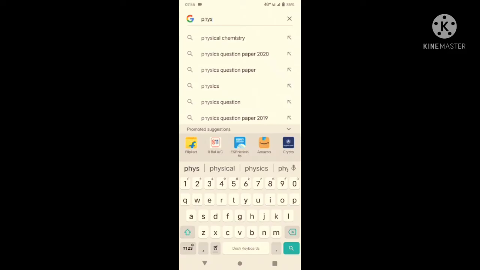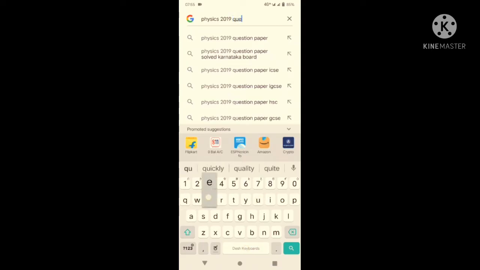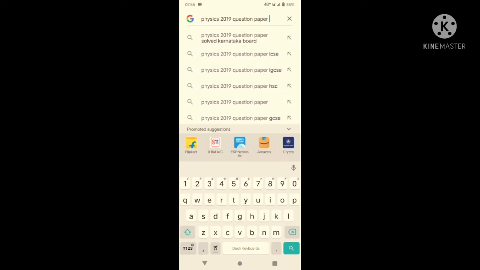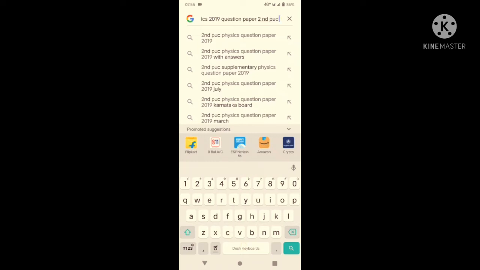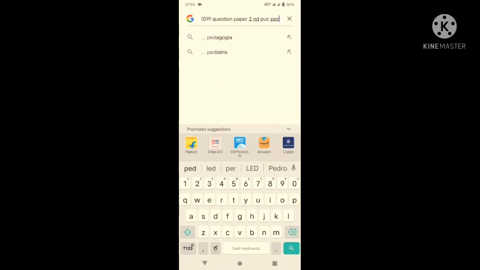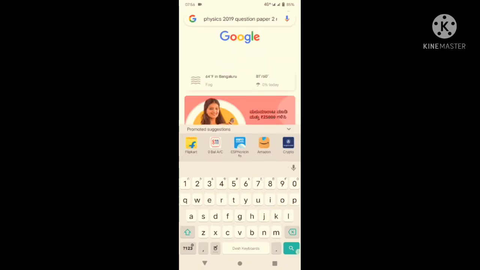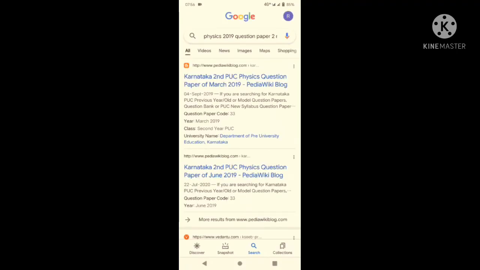Physics 2019 question paper, second PUC, PediaWiki. The portal appeared. So click on that.